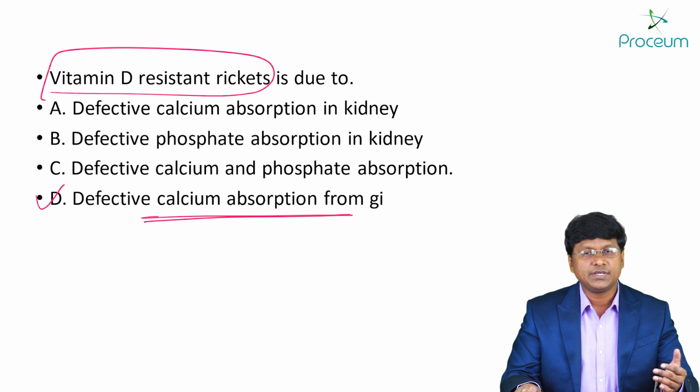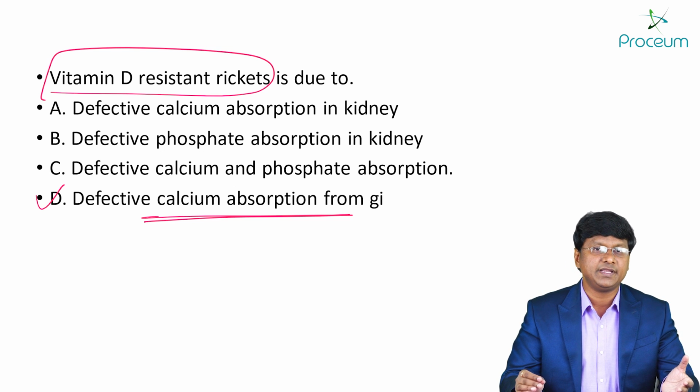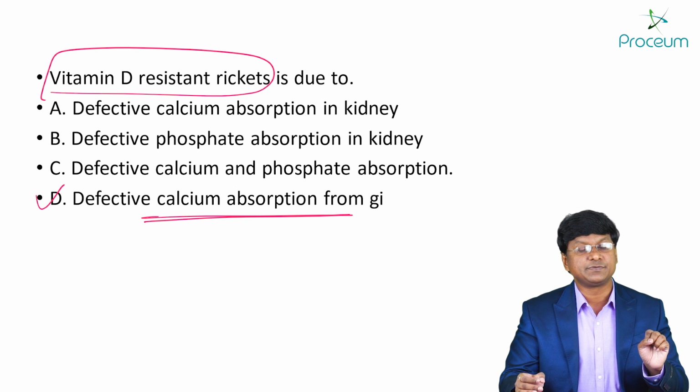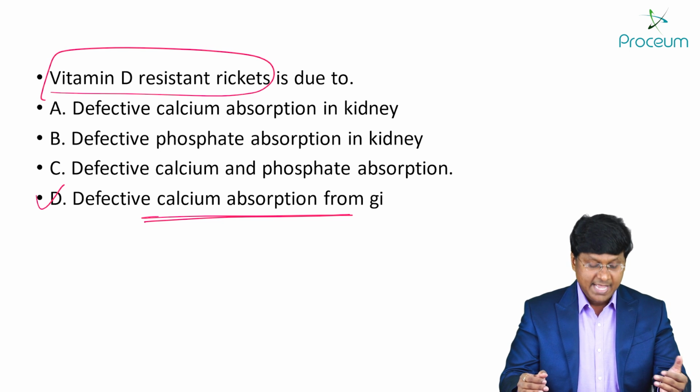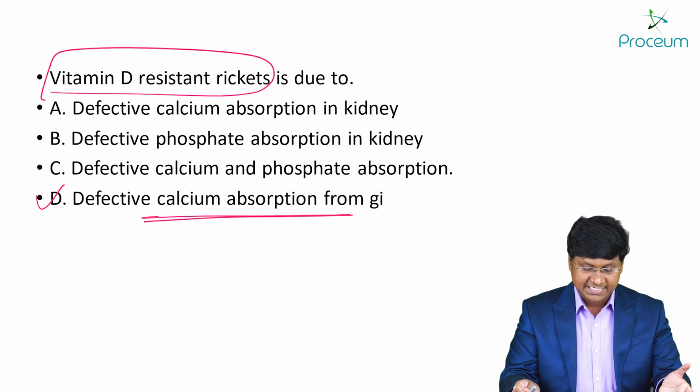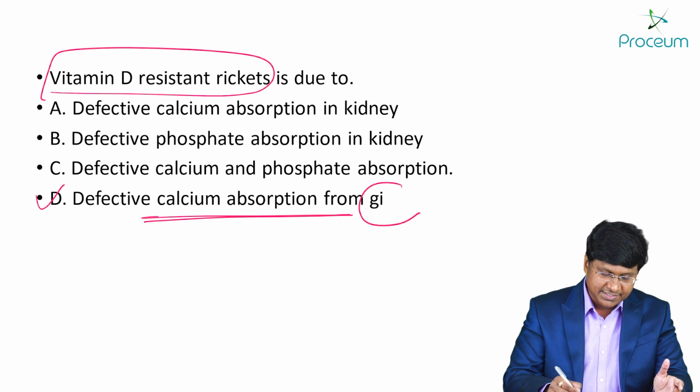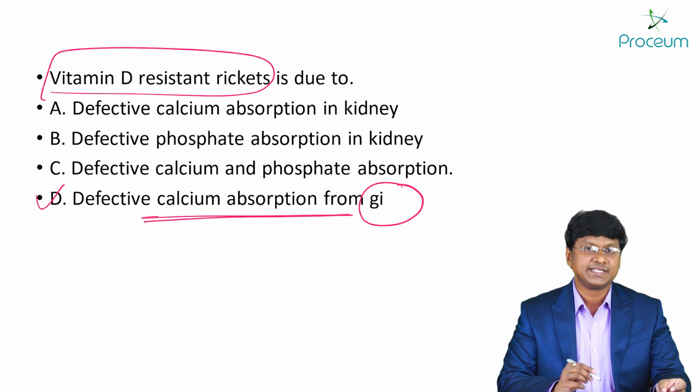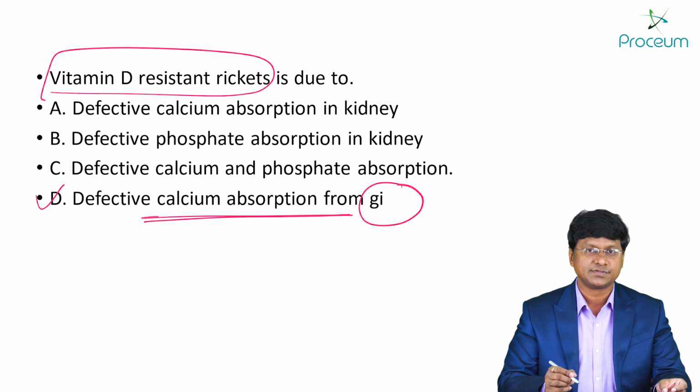What does vitamin D do? Vitamin D causes the absorption of calcium from the intestine. That is what is being done by your vitamin D. And in case of vitamin D resistant rickets, there is defective calcium absorption from the gastrointestinal tract. That is what is called vitamin D resistant rickets.